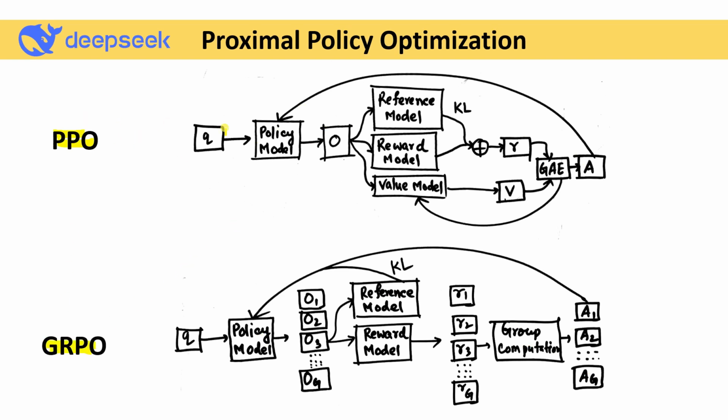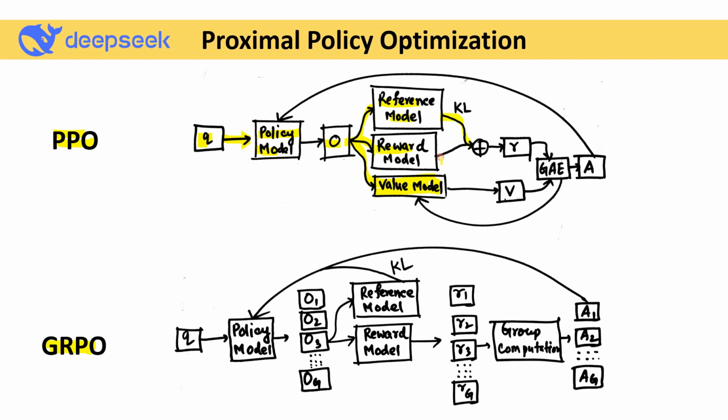So in the PPO algorithm, it takes one question and passes it to one policy model, and the policy model gives an output. This output goes directly to the reference model, the reward model, and a value model. Here the policy model and the value model are trainable models, and the reference model and the reward model are frozen models. That means they're already trained, so frozen means you can't change the parameters here.